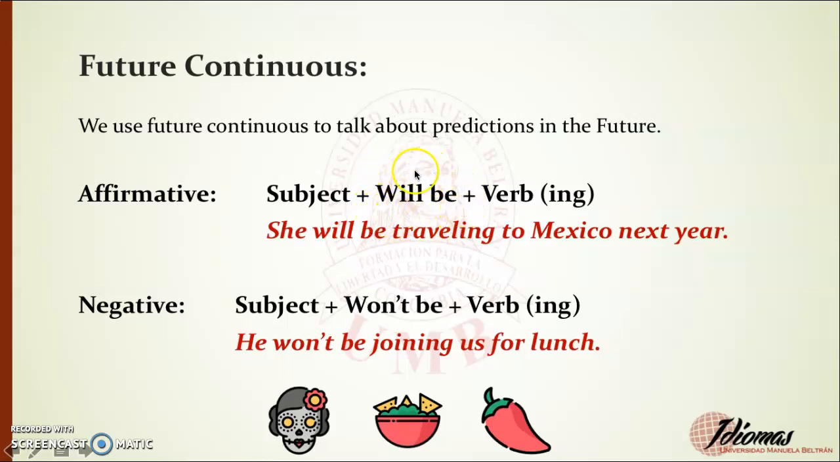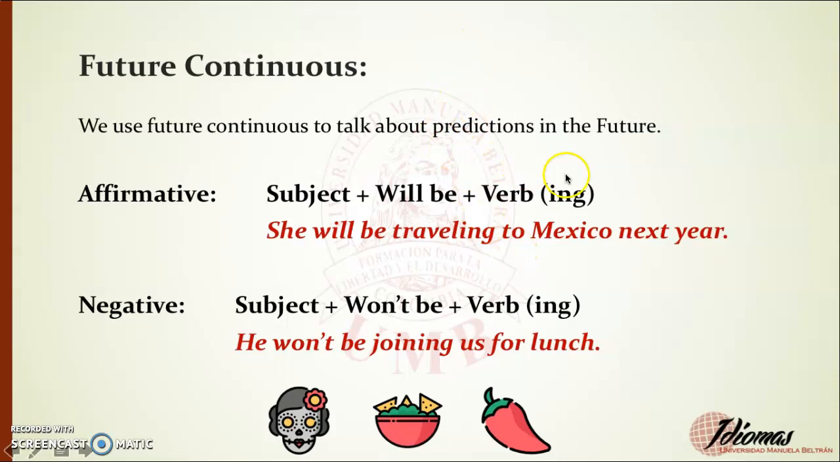Pilas, because will be is fijo. Siempre va a ir un will be, right? And the other verb that we use needs to be always with ing. For example, she will be traveling to Mexico next year. She will be traveling. What is she will be traveling? It means ella estará viajando. Remember that the ing means ando, endo in Spanish, right?